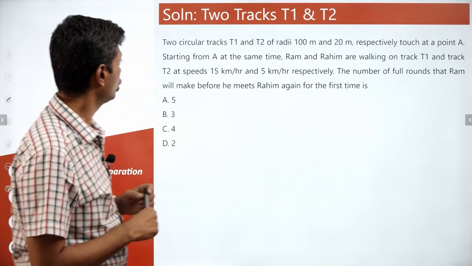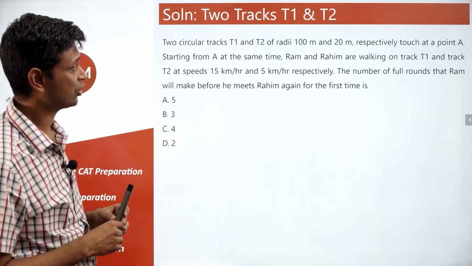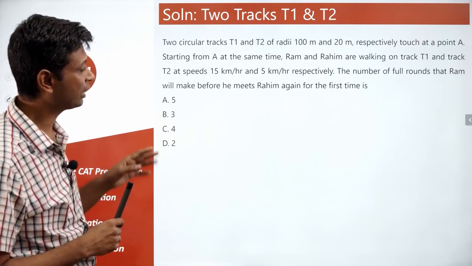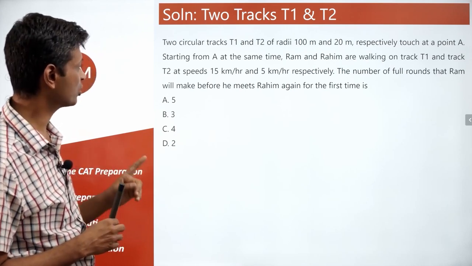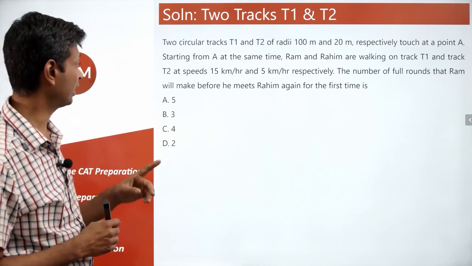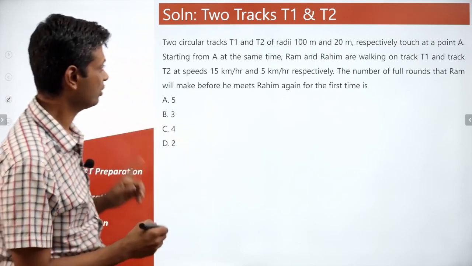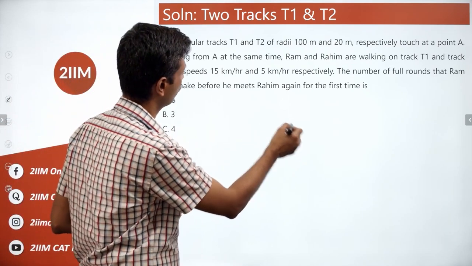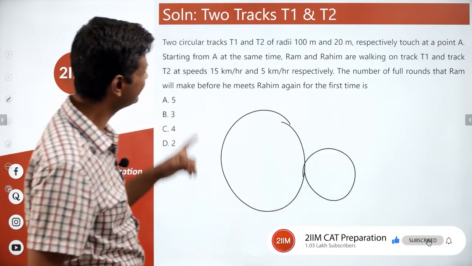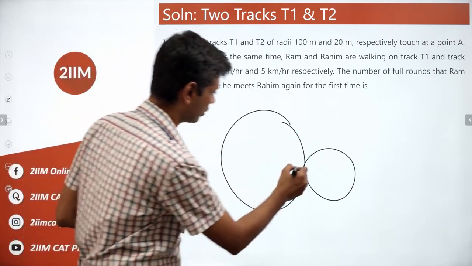You're through. Two circular tracks T1 and T2 of radii 100 meters and 20 meters respectively touch at a point A. Starting from A at the same time, Ram and Rahim are walking on track 1 and track 2 at speeds of 15 and 5 respectively. The number of full rounds that Ram will make before he meets Rahim again for the first time is? Interesting question. So let's talk about T1, T2. This has radii 100 meters, this has radii 20 meters. They respectively touch at point A.